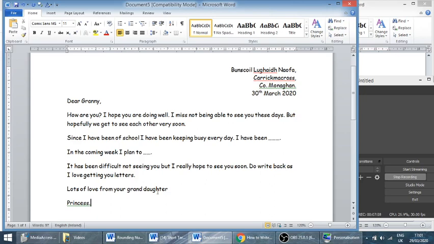And again, before you finish off the letter, remember to use the CUPS strategy. Capital letters. Do you understand each sentence? Have you got proper punctuation? Have you got proper full stops? Have you got proper capital letters? And then the last thing is spelling. Okay, so remember to use all those strategies, and best of luck with that.